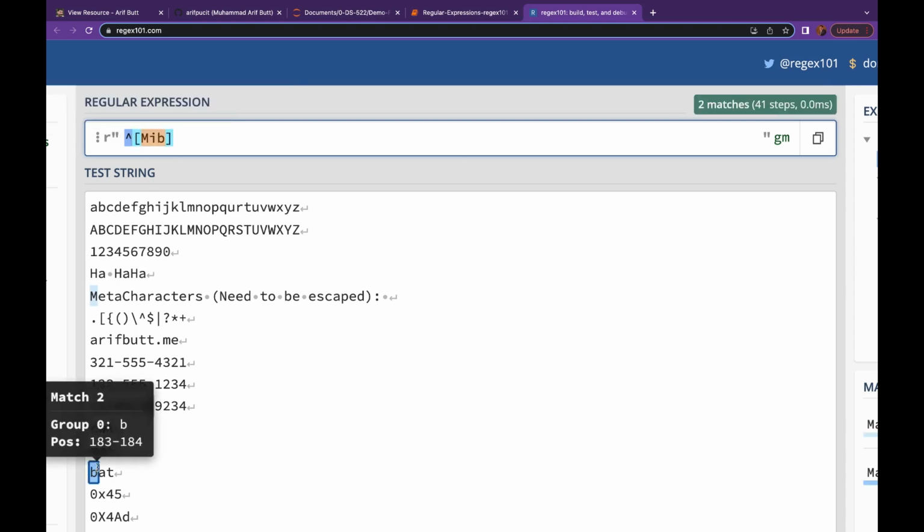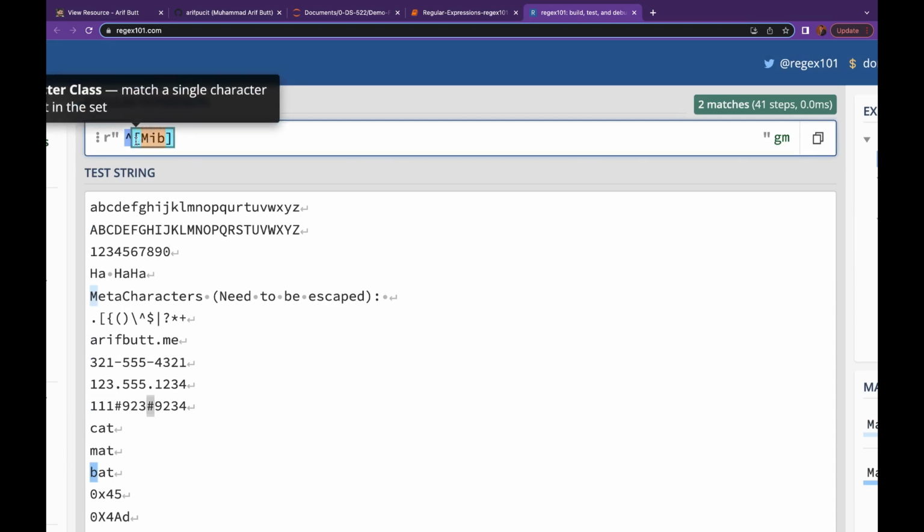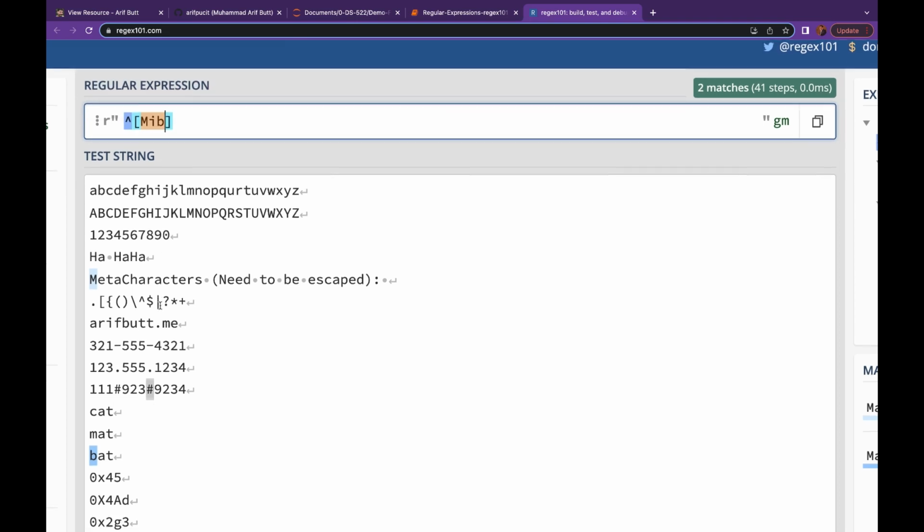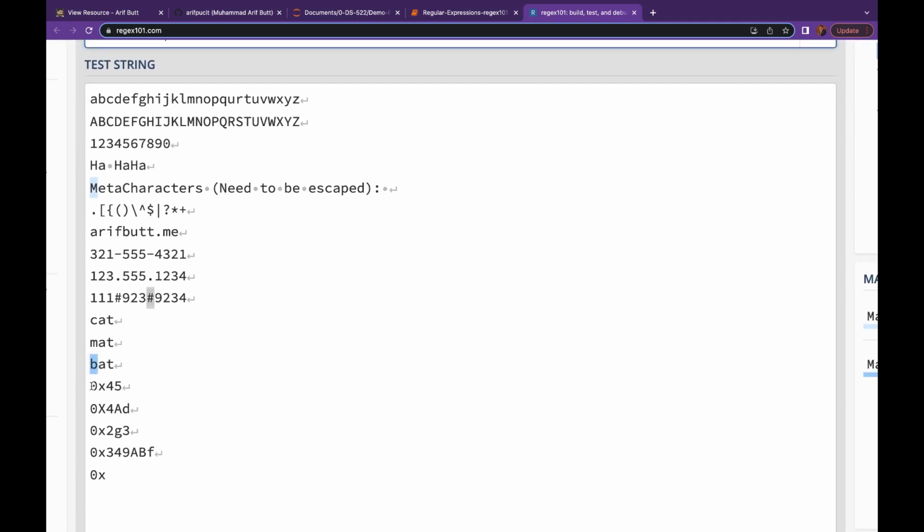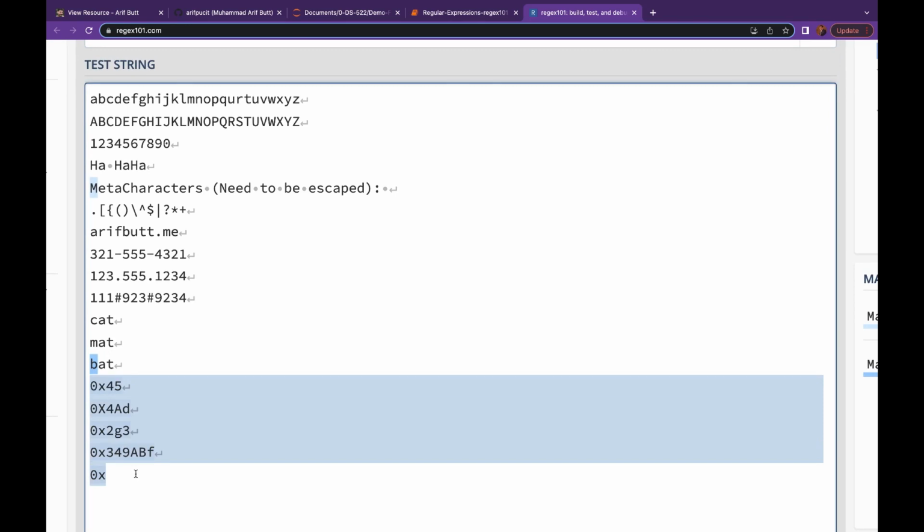So this B is selected, this M is selected, and we don't have I in the beginning. Great. So I hope the use of the caret character inside the straight bracket and outside the straight bracket is clear to you. Let's do another example. Consider these strings now. Let me copy them and bring them up.